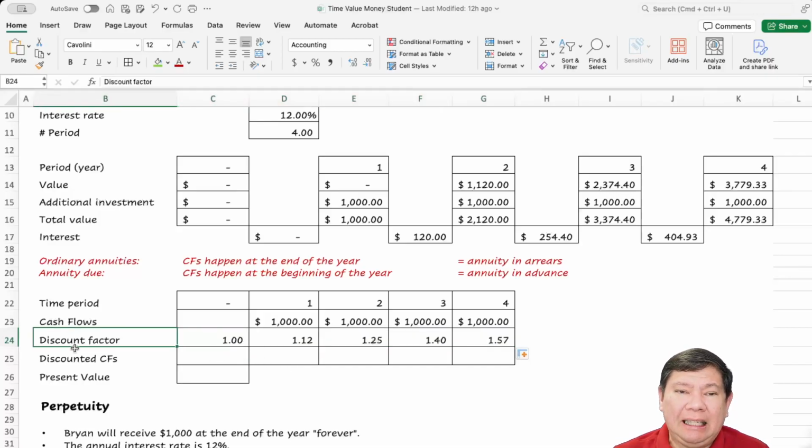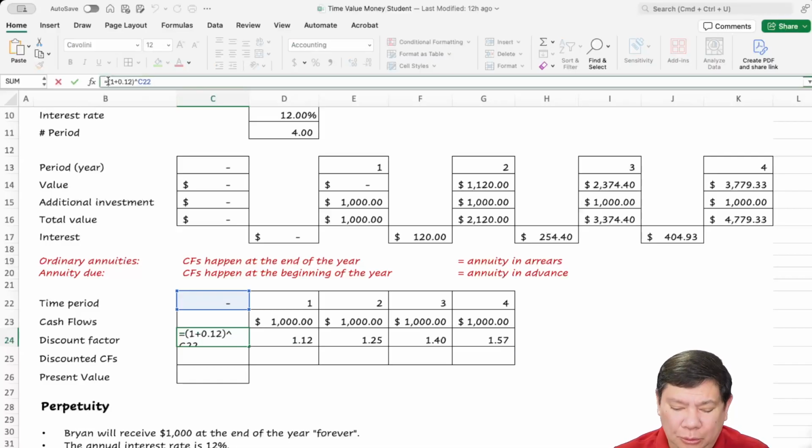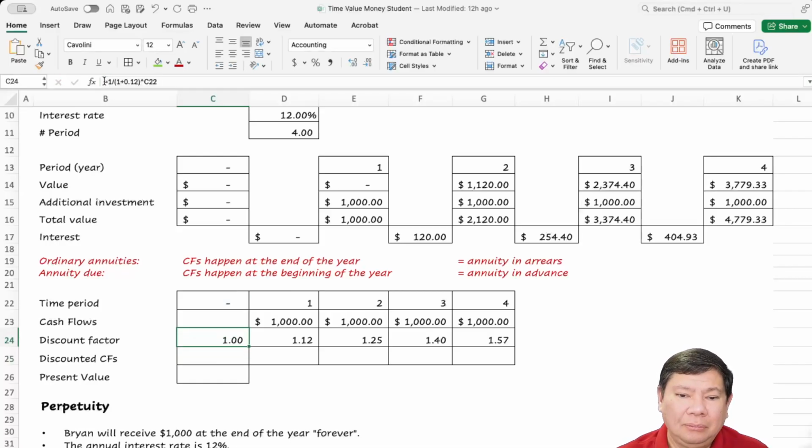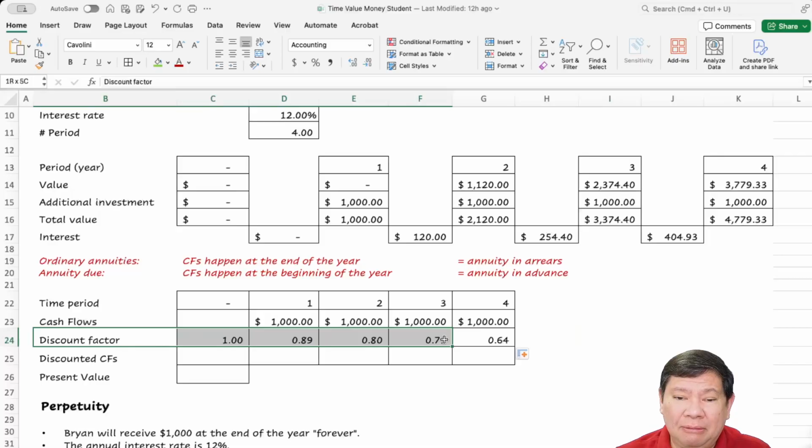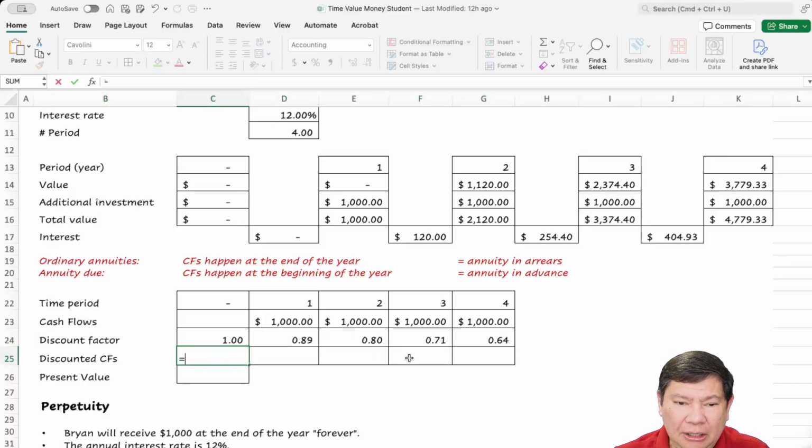Now, because this says discount factor, you want to put 1 divided by the time value factor, like that. So you see all this factor is less than 1. And so you just need to multiply that. If this was a time value factor, you want to divide by that. Okay, so then you multiply.